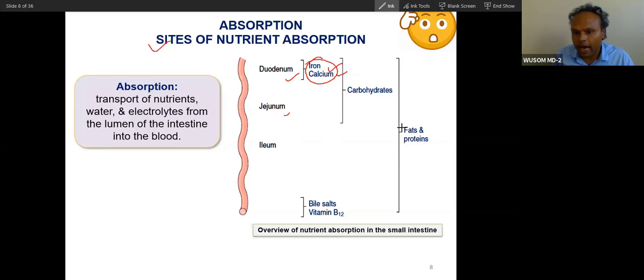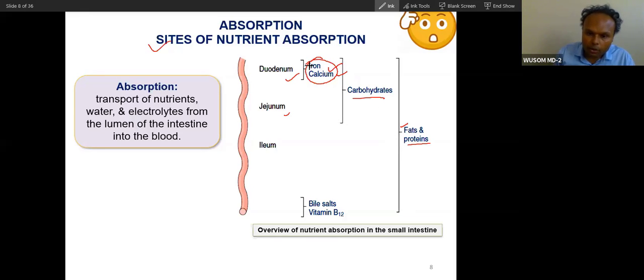But what happens with fat and protein? Absorption of fat is very slow, and protein also. That is why fat and protein will be absorbed throughout the intestine. Carbohydrate will be absorbed from the upper part of the intestine, and fat and protein throughout the intestine. Did you get this? These are about absorption of macronutrients.